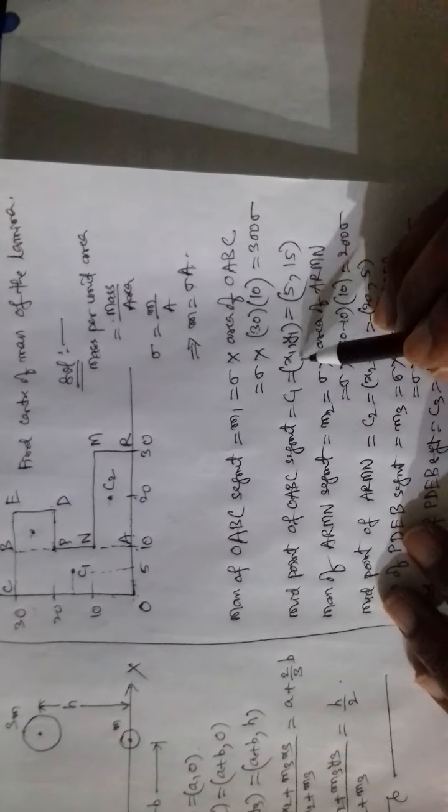Xc is equal to m1 x1 plus m2 x2 plus m3 x3 by m1 plus m2 plus m3. m1 is 300 sigma, and x1 is 5. Let us write the data here first.